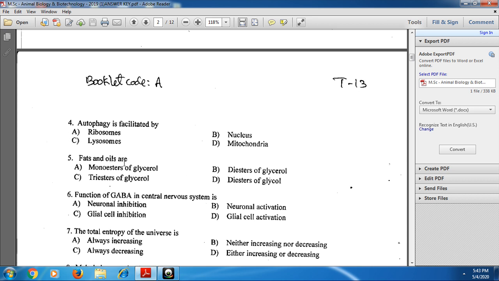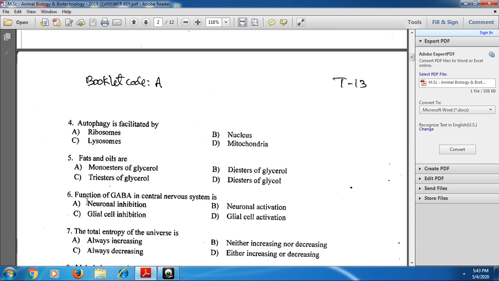And the next one, the fifth: fats and oils are triesters of glycerol. Fats and oils are the esters of glycerol, and here they are triesters of glycerol.